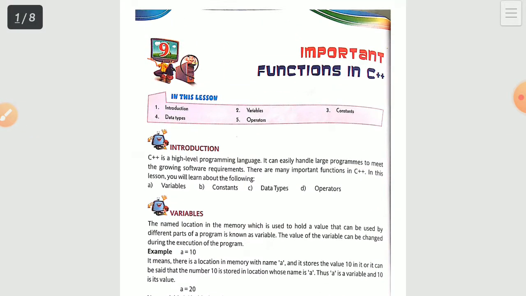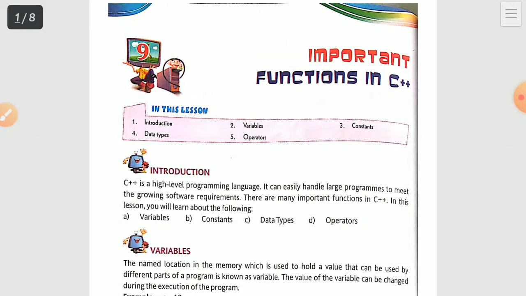Over here the chapter's name is important functions in C++. Now from this chapter we are going to learn a bit about the coding part. We will learn about C++ in your 7th class and somehow in your 8th class, and from 8th class itself your Java will start. And you have to understand this programming language. So firstly we will see about C++. Near about the concepts will be the same for all these programming languages.